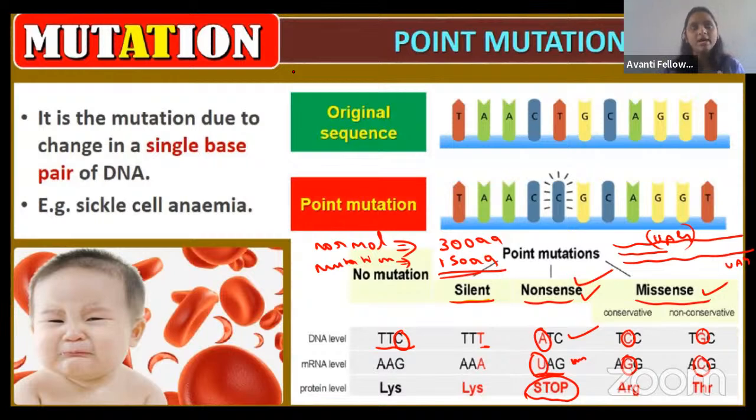Then coming to another example. Before the mutation, lysine is there, which is also a basic amino acid. After the mutation, it will give rise to the arginine. Arginine is also a basic amino acid, so there is not much variation in the protein structure. That is a missense mutation. The amino acid will be different, but the character is the same. Where arginine is there, it will give the lysine. Where aspartic acid is there, it will give the glutamic acid.